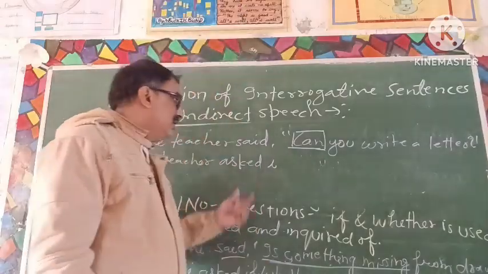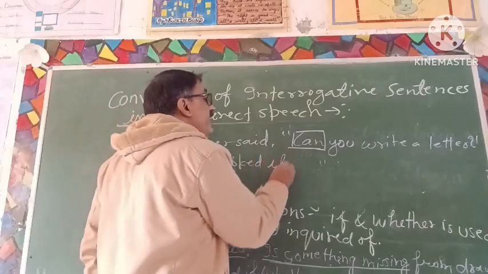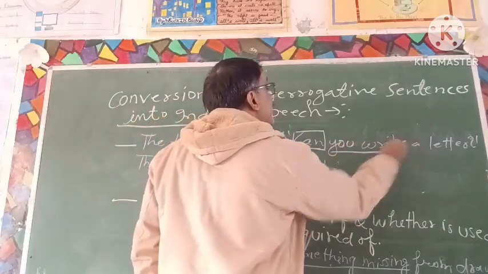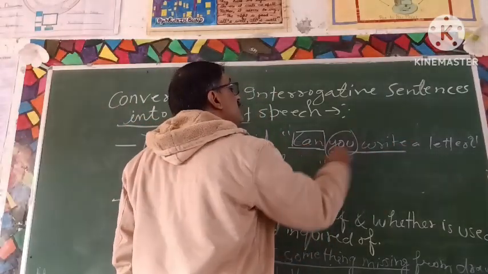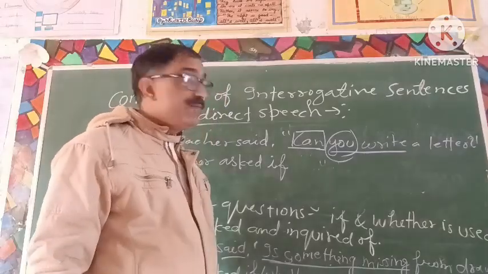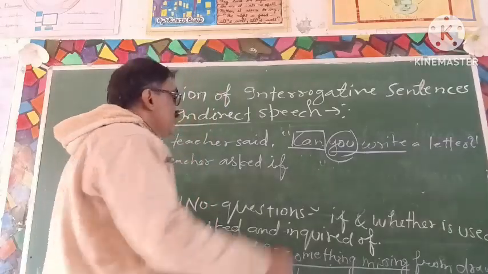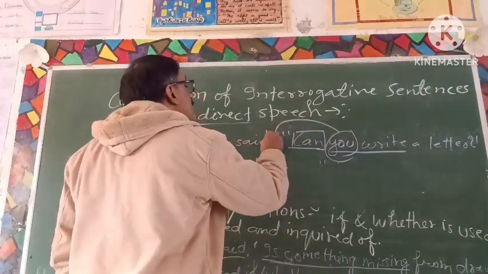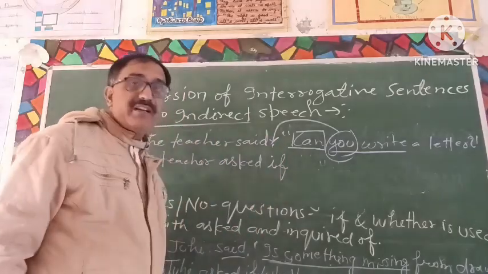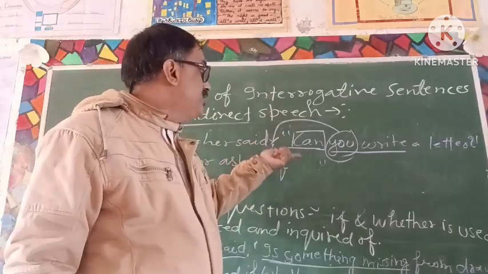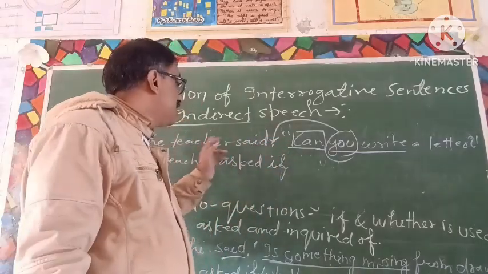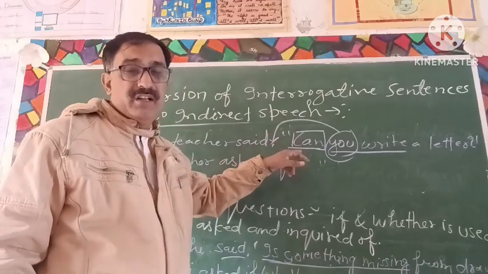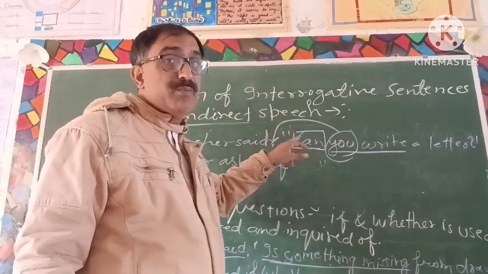So you will use if. This is the second person; second person you changes according to the object, and the object will be supposed. The teacher said to students, students will be supposed here.